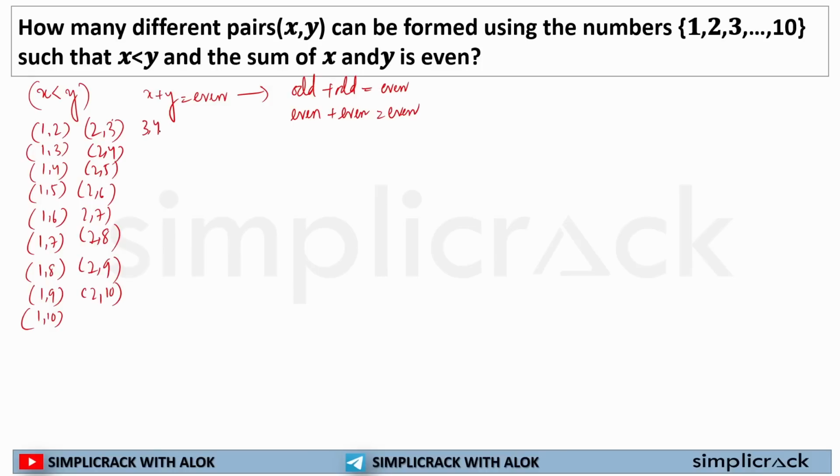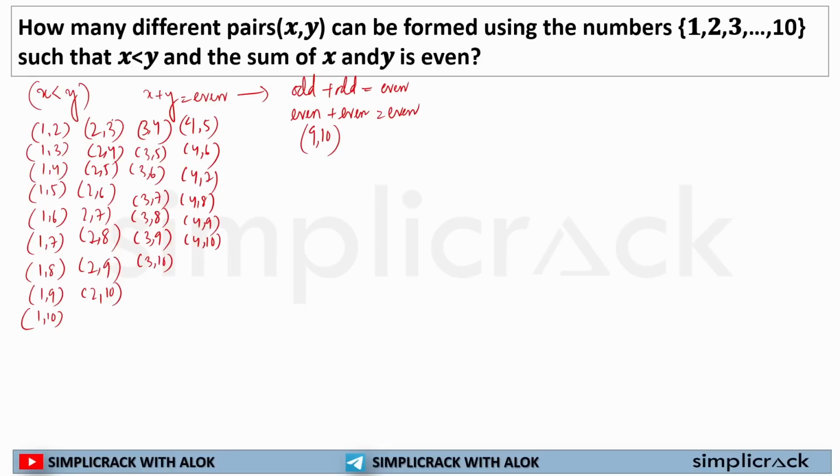For 3 it should be 3 4, 3 5, 3 6, 3 7, 3 8, 3 9, 3 10. For 4 it will be 4 5, 4 6, 4 7, 4 8, 4 9, 4 10. Like that you can create up to 9 10. These are the pairs you can create in which x is less than y.